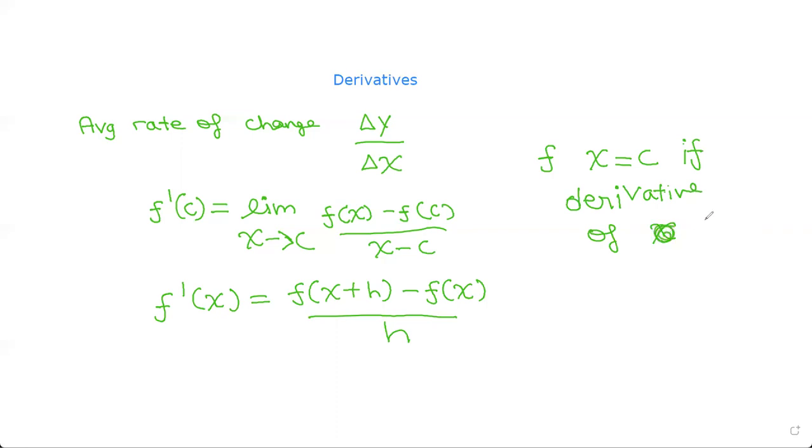A function f is said to be differentiable at x equals c if the derivative of f exists at x equals c. So this is a rule which you have to know. Now let's look at some places where f is not differentiable at x equals c.